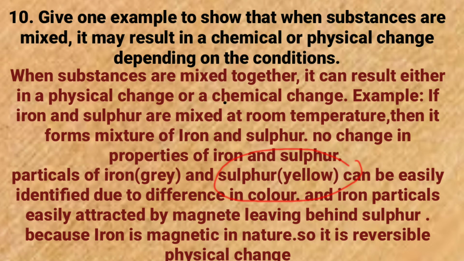So when they are mixed together at room temperature, the grey particles and yellow particles can be identified easily due to difference in color, and iron particles are easily attracted by a magnet leaving behind the sulfur, because iron is magnetic in nature, so it can be easily separated by use of a magnet. So making the mixture of iron and sulfur at room temperature is a reversible physical change.